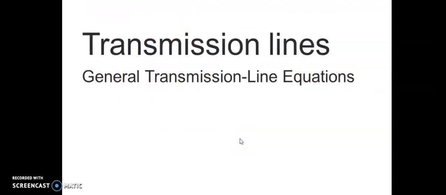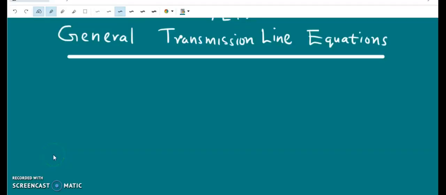Here we discuss the general transmission line equations. In the last class we have seen the transmission line equations for a parallel plate transmission line. But here we derive the general transmission line equations, applicable for any general two-conductor uniform transmission line like a parallel plate, two wire and coaxial lines. So these equations can be applicable for all these types of transmission lines.